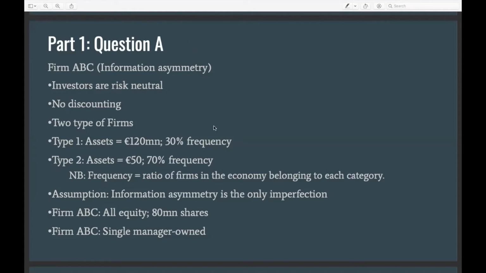So the information that we've got on this first question is as follows. There is a firm that is called ABC. We also know that the investors in this market are risk neutral, which means that the riskiness of the cash flows does not affect the price of those cash flows, the present value of those cash flows, in essence. We also know that there is no discounting, which means that the value of the cash flow 1 year from now is the same as the value today.